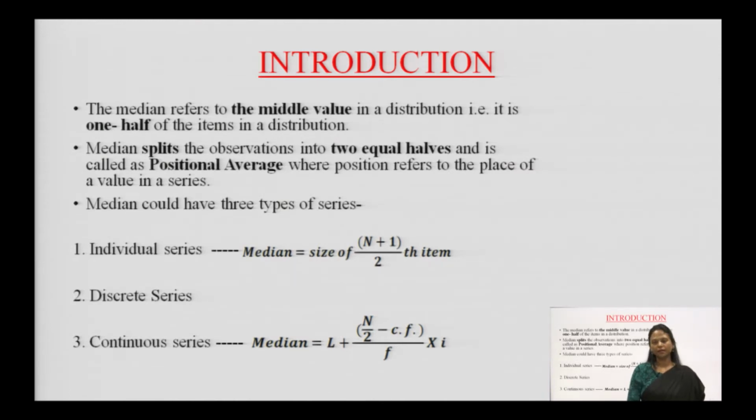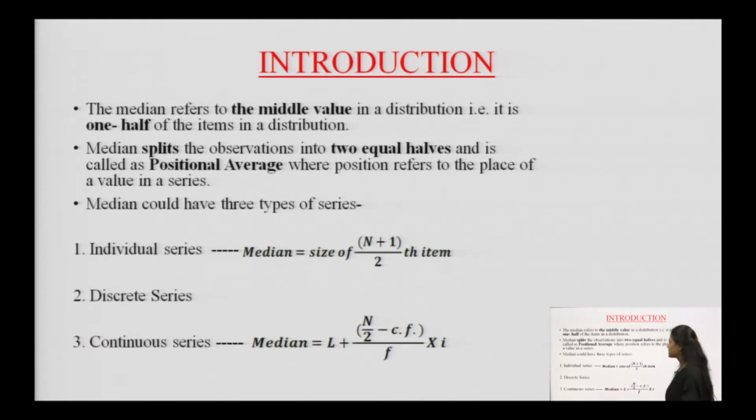We have three different kinds of series. One is individual series, where only one piece of information about the data is given to you. Second is discrete series, where two pieces of information are given to you, and third is continuous series, where the data is huge, and we classify that data in the form of class intervals. So, there are different formulas involved in finding the median for individual series, for discrete series, and for continuous series.